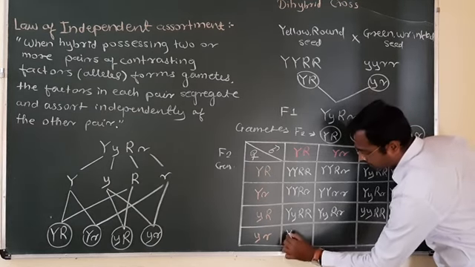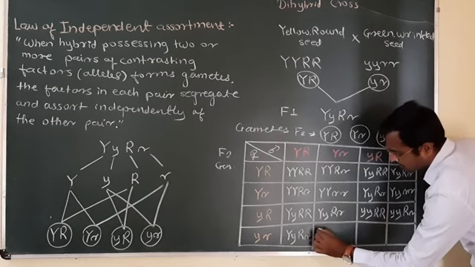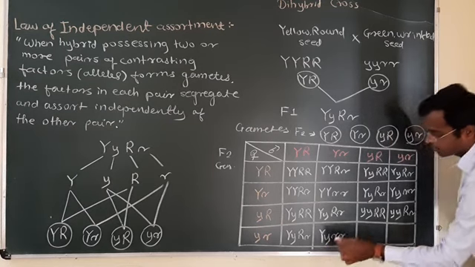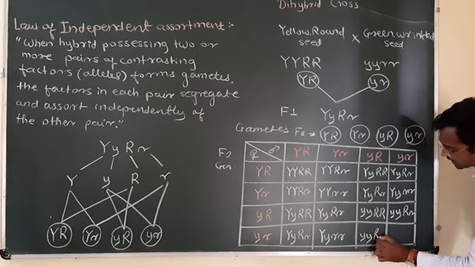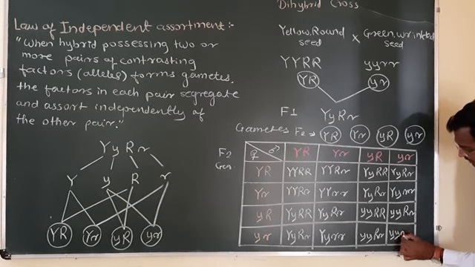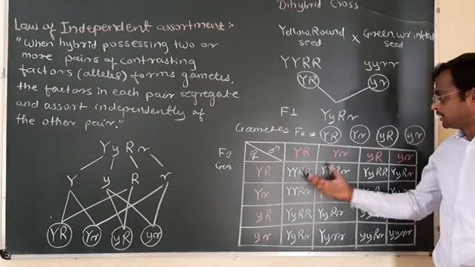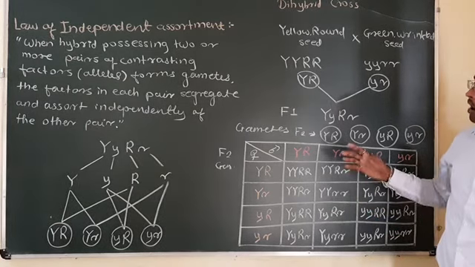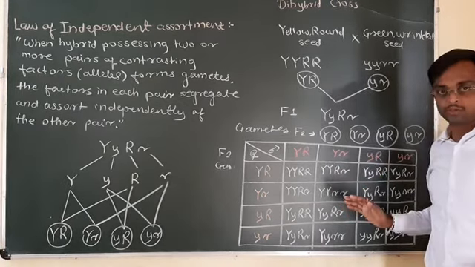Here capital Y, small y, capital R, small r. Capital Y, capital Y, small r, small r. Small y, small y, capital R, small r. And here small y, small y, small r, small r. These are the different genetic combinations according to the law of independent assortment found in the dihybrid cross.